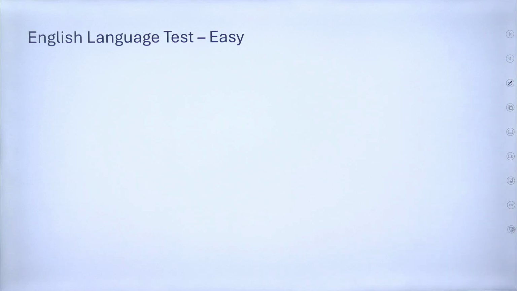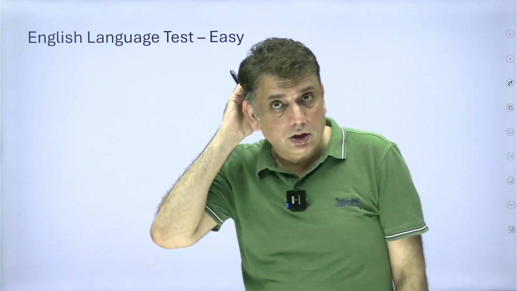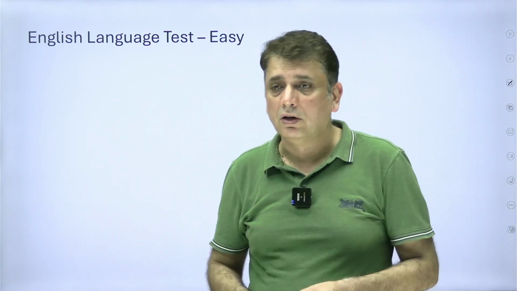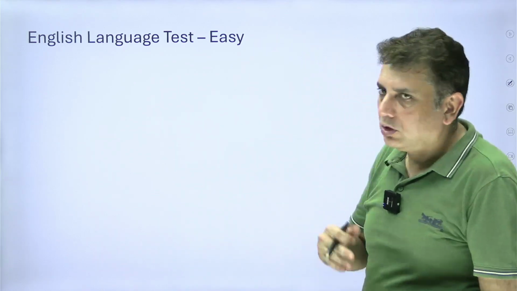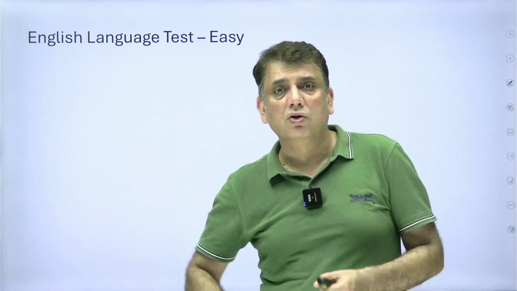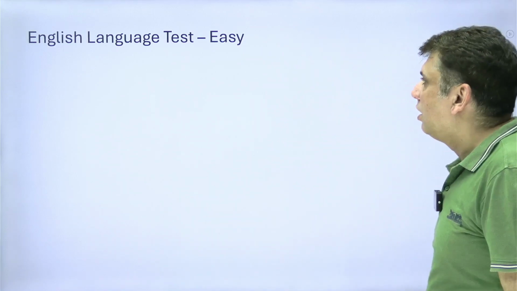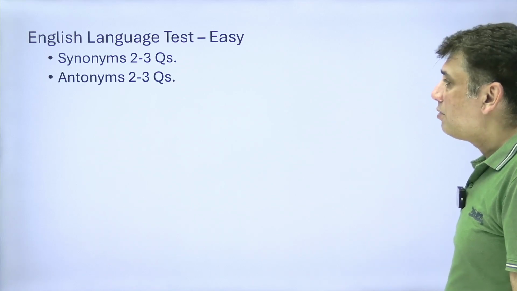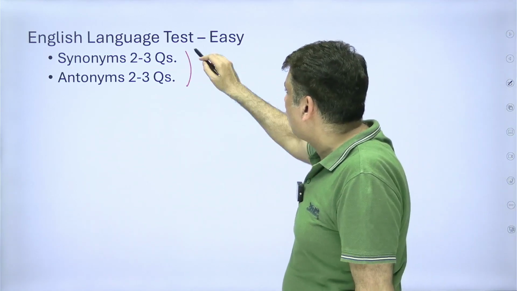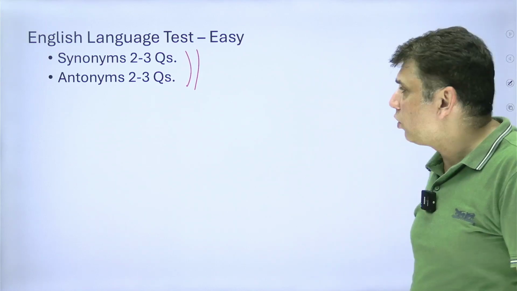Now let's talk about the English language test. This test today, 19th May, shift 1, overwhelmingly all students have said the paper was easy. Close to 45 attempts out of 50 in the English language test. The questions from synonyms, 2-3 questions, from antonyms, 2-3 questions. That means close to 6 questions based on vocabulary.